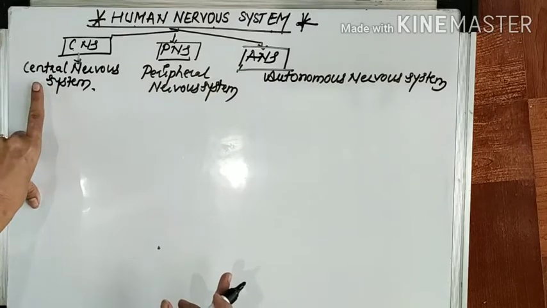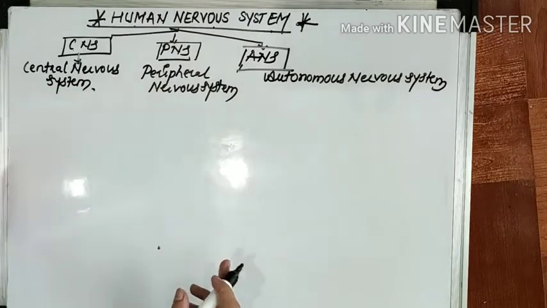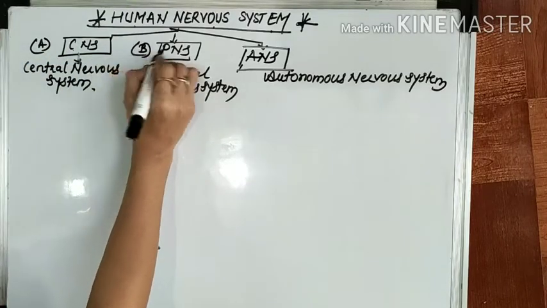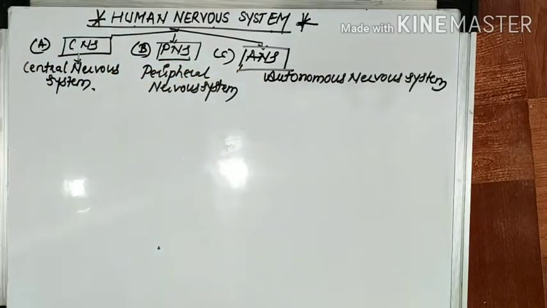First is called the central nervous system, second is called the peripheral nervous system, and third is called the autonomous nervous system.